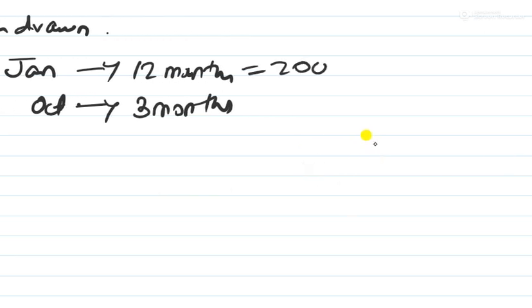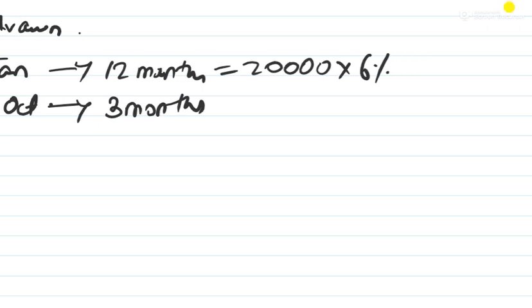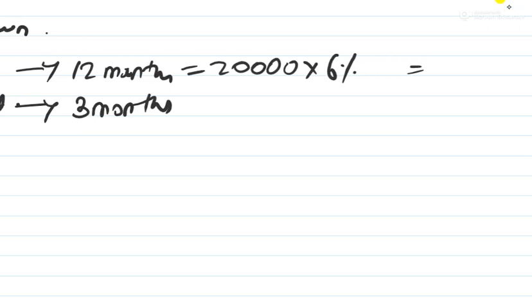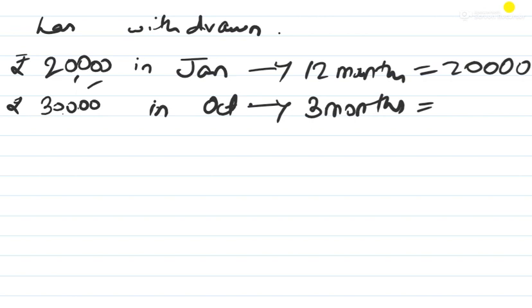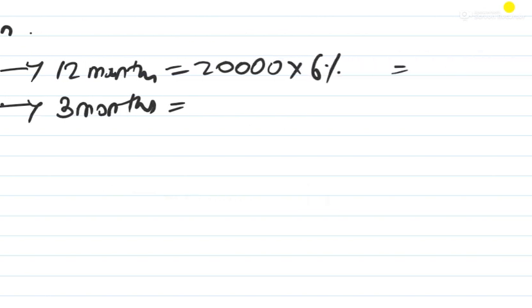So the amount is 20,000 into what is the rate of interest? 6%, into 6% for how many months? For 12 months. So if you are calculating interest for the whole 12 months, you don't need to write anything. You just calculate the rate of interest. Okay, we'll calculate it.